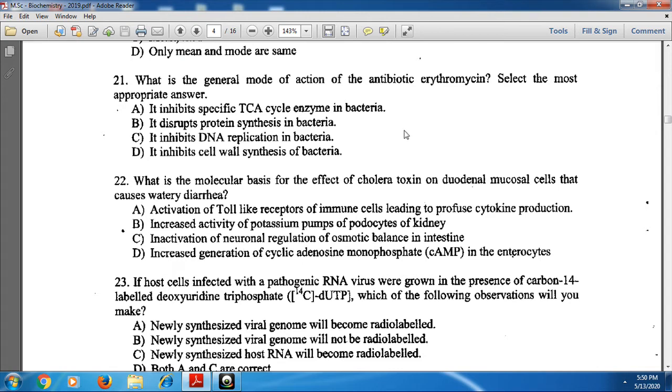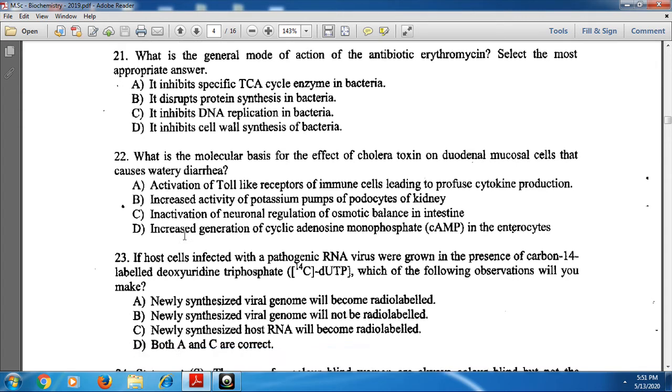Next, what is the molecular basis for the effect of cholera toxin on duodenal mucosa that causes watery diarrhea? Here it causes the increased generation of cAMP in the enterocytes, and that causes the efflux of Cl- ions, and that leads to the secretion of H2O and other ions Na+, K+, and HCO3- into the intestinal lumen. That causes the watery diarrhea. That means the increased generation of cAMP in the enterocyte, the intestinal part, causes the watery diarrhea. Option D is the correct one.